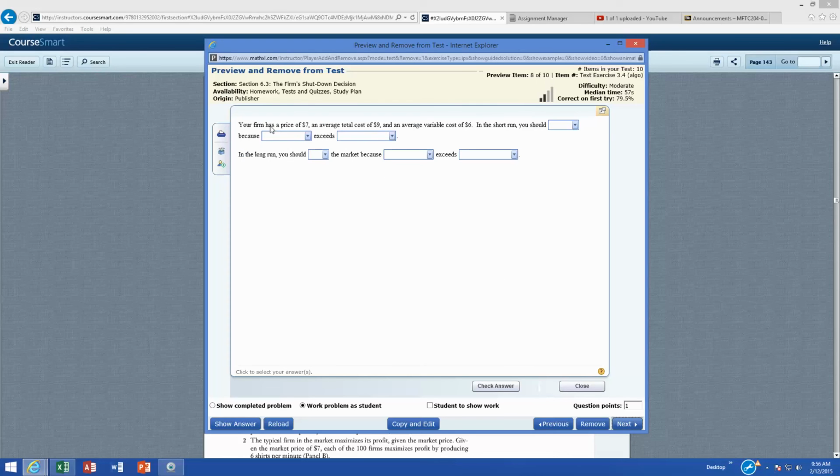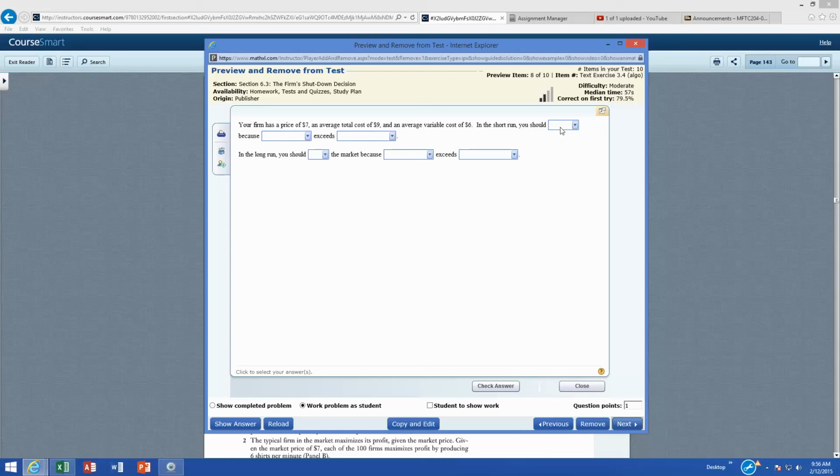All right, here's a multiple choice one. Again, the firm has a price or marginal revenue of 7. The average total cost is 9, so we're losing money here. But the average variable cost is $6, so our price is still over our variable costs.